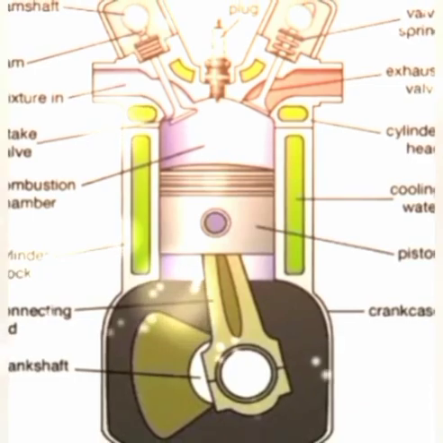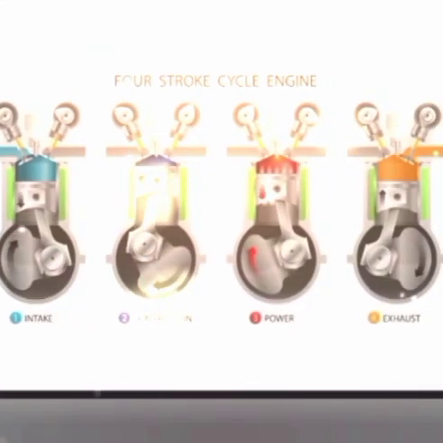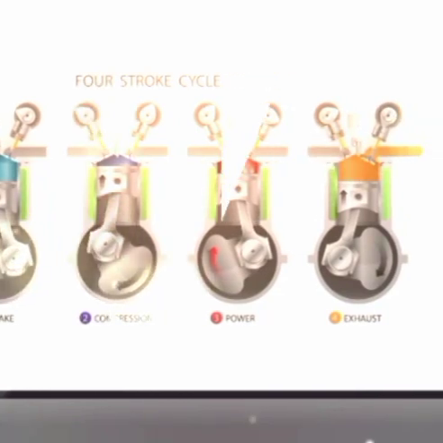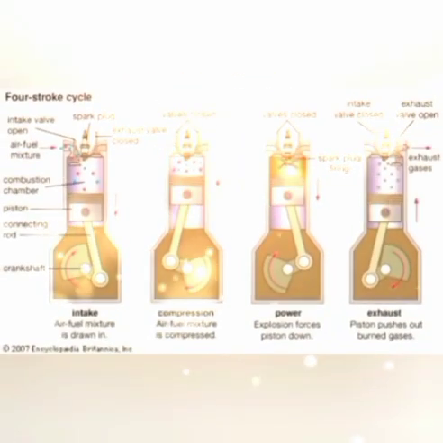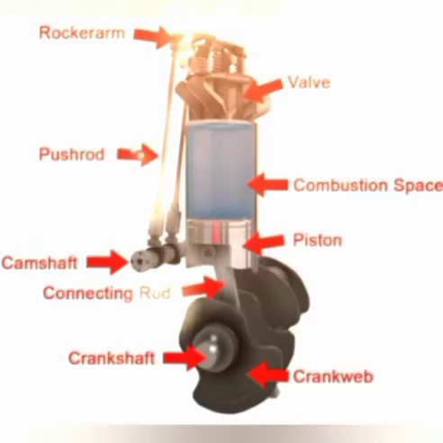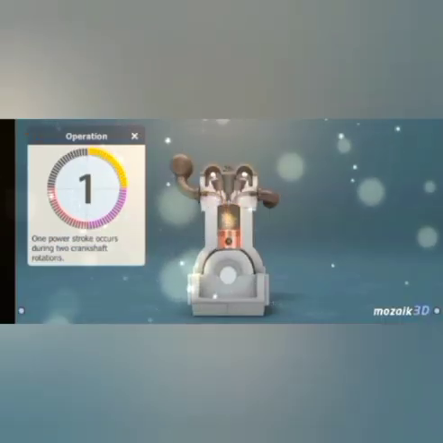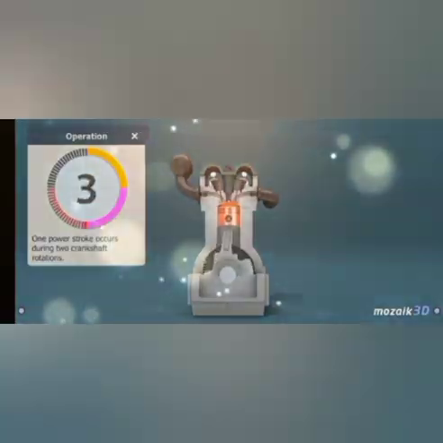Today's topic is what is a four-stroke engine. A four-stroke engine is an internal combustion engine in which the piston completes four separate strokes while turning the crankshaft. A stroke refers to the full travel of the piston along the cylinder in either direction. Let us learn how a four-stroke engine works in 3D animation.